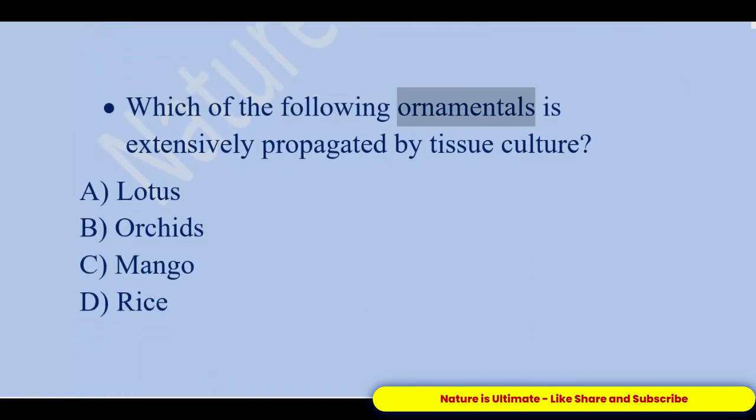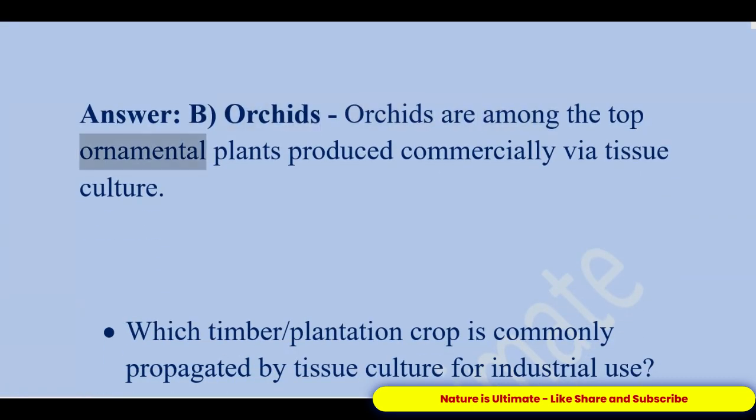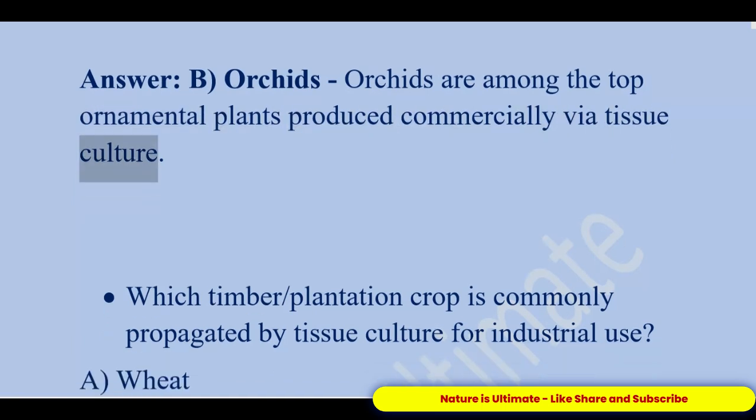Which of the following ornamentals is extensively propagated by tissue culture? A. Lotus. B. Orchids. C. Mango. D. Rice. Answer, B. Orchids. Orchids are among the top ornamental plants produced commercially via tissue culture.